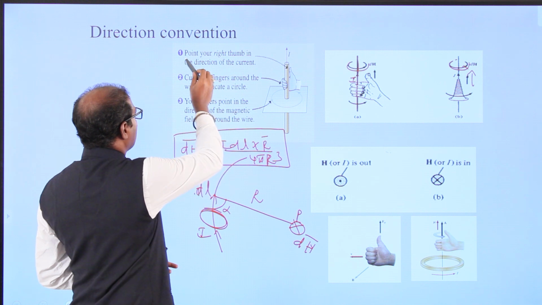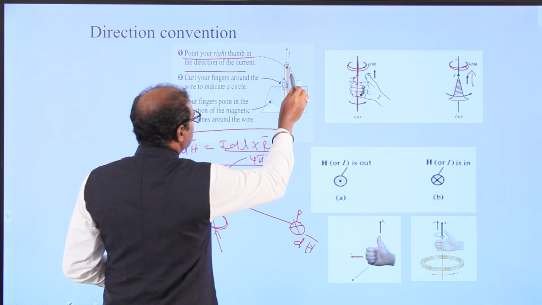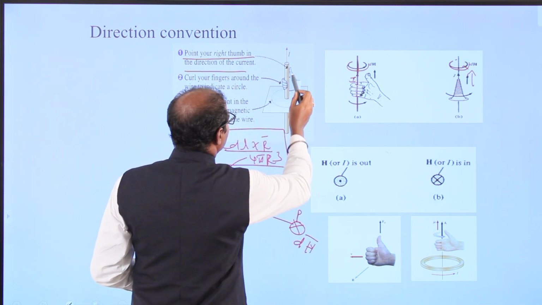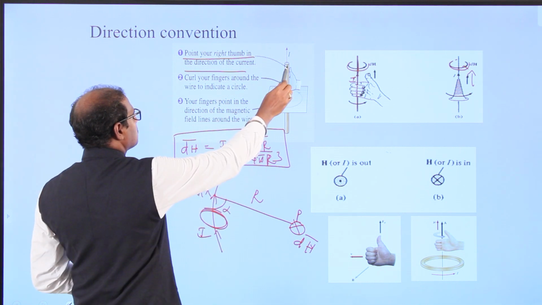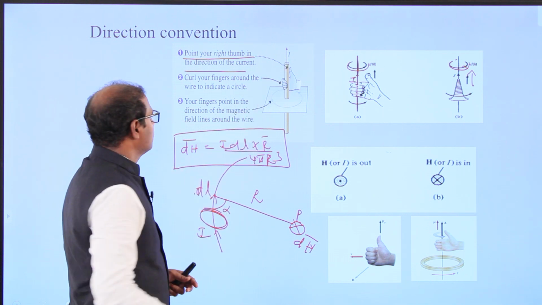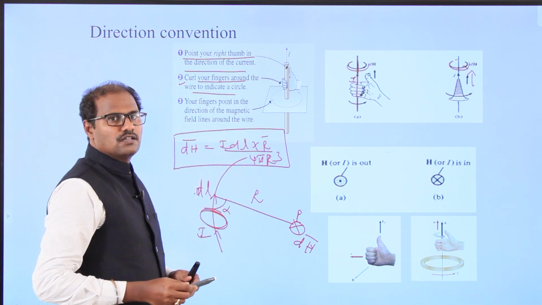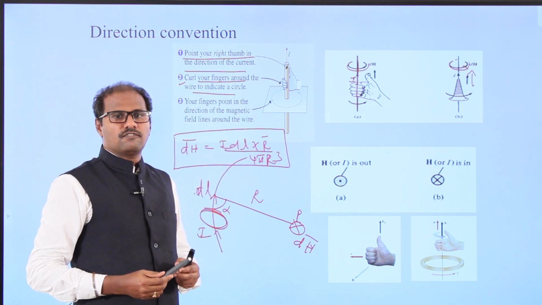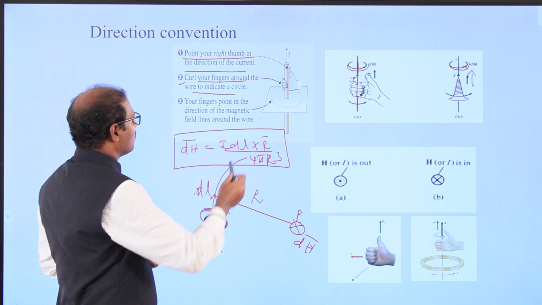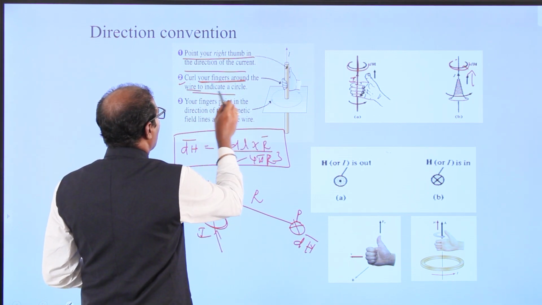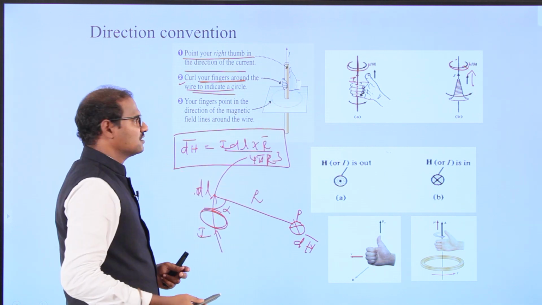Here I have clearly mentioned: point number 1, the thumb points in the direction of current. Point number 2, curl of your fingers, as already told. In magnetostatic fields we use del cross E or del cross H, where cross means curl. Curl comes because the magnetic field intensity is around the conductor. So we can call it dH.